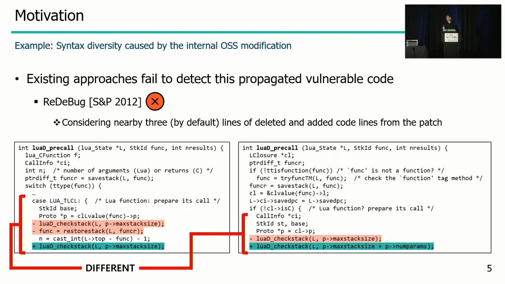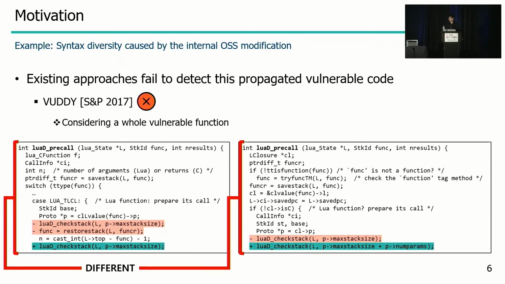One example is ReDeBug, a vulnerable code detection approach that considers the nearby 3 lines of deleted and added code lines from the patch. In this case, they consider the seven code lines in the left code snippet as the signature, but the propagated vulnerable code does not contain those 7 code lines, so ReDeBug failed to detect this vulnerable code.